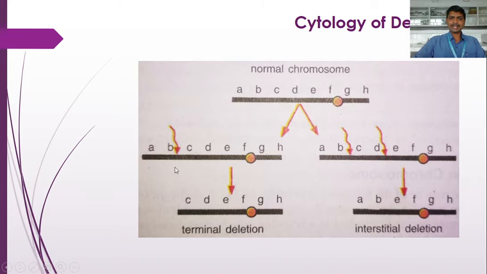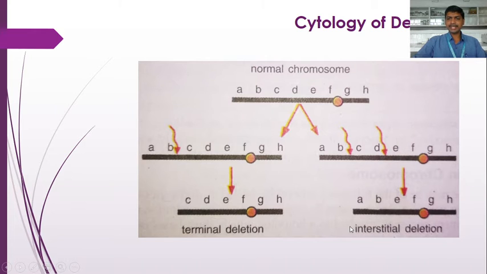When a single break occurs in the chromosome at the terminal portion, the terminal fragment of the chromosome is deleted, lost. Such a type of deletion is terminal deletion. Due to the loss of the terminal portion, the genes remaining on the chromosome are C, D, E, F, G, H. The original genes are A, B, C, D, E, F, G, H, but the portion of the chromosome that possesses the genes A, B has been lost. So such a deletion is the terminal deletion, where the break occurs at the terminal portion of the chromosome.